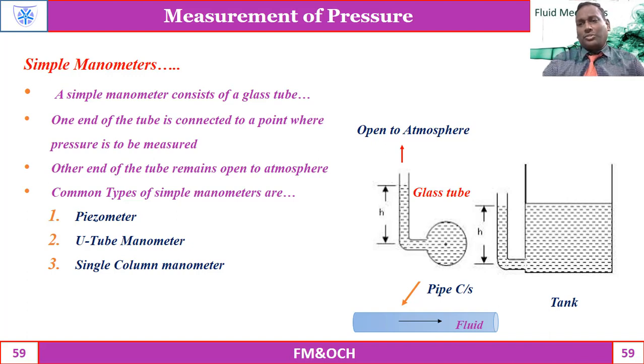The diagram we are seeing, yes, shows a pipe in which fluid is flowing. For example, consider a section. So the section looks like this.